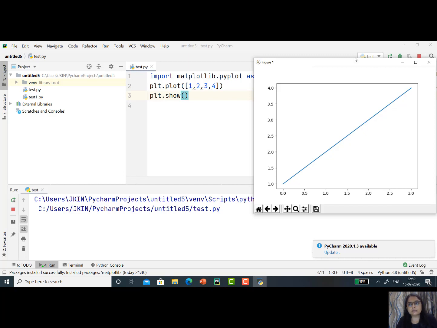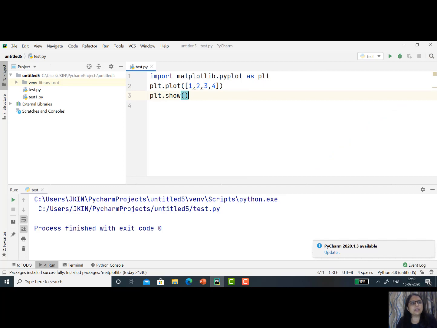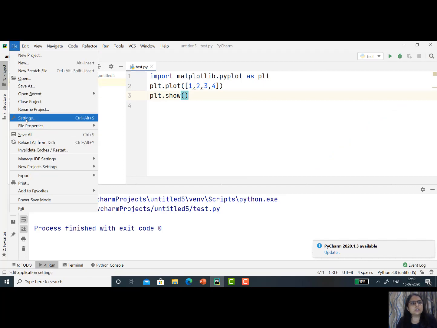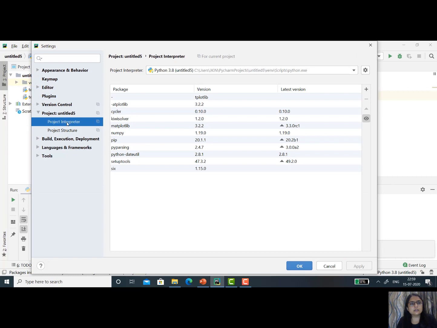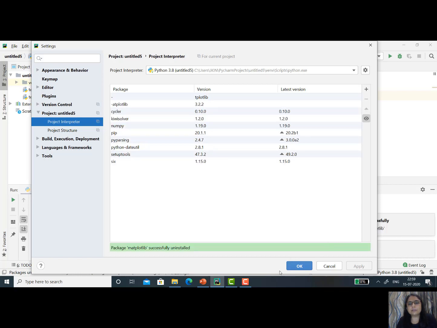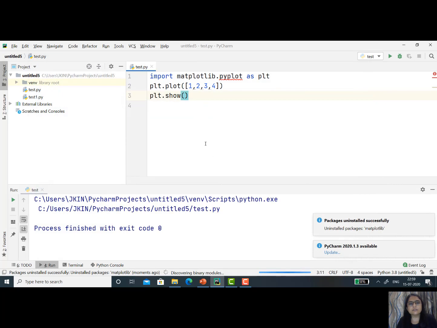Sometimes many students, if you run this program, might get some error. I'll show you which kind of error you will get, and then I will explain this figure. I'll just do one setting and then show you what to do. Right now this package is already installed, so the program runs and you are able to see this graph.